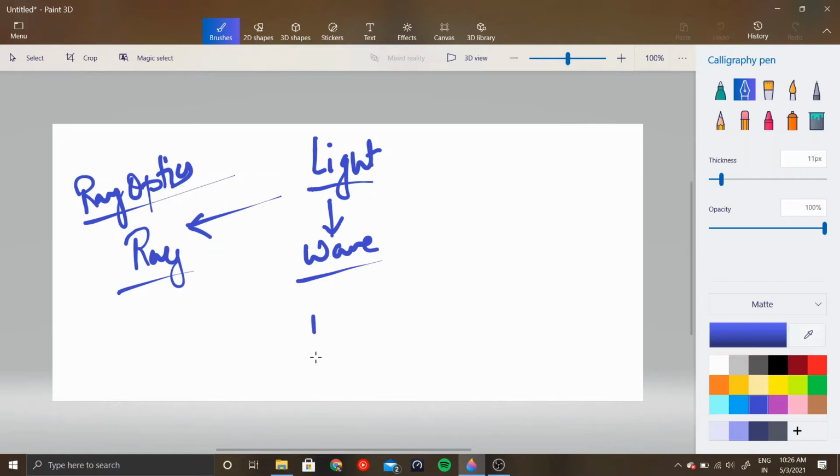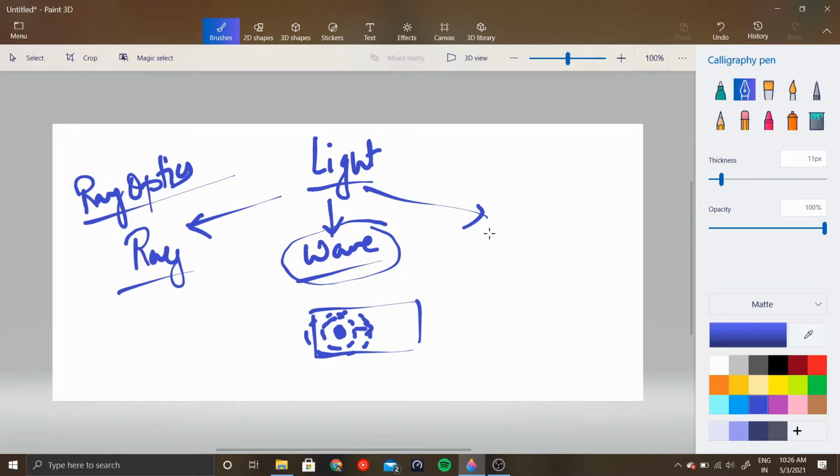Now what is a wave? All of you have visited a pool at some point in your life, right? When you throw a stone in the pool, it creates ripples in the water, and these ripples travel, right? The ripples tend to grow bigger and bigger by traveling, right? So this is basically what a wave is. So light is also a wave. Furthermore, they tell you that light is also a beam of photons.